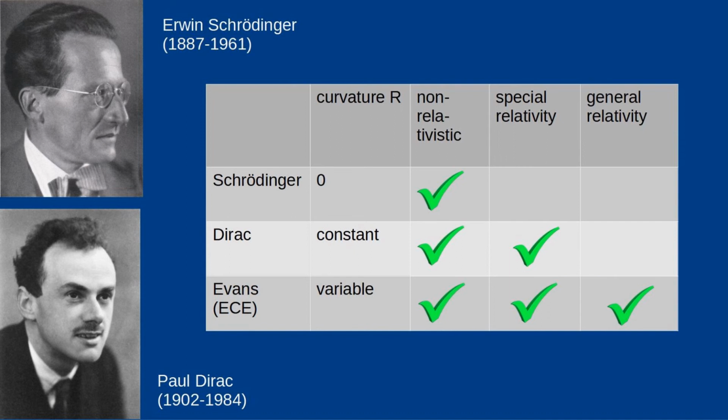There are three basic description models of quantum mechanics, which originate from Schrödinger, Dirac, and Evans. The three models differ in the use of spacetime curvature, first without curvature, second constant and third variable. Accordingly, we speak of non-relativistic, special relativistic or general relativistic quantum mechanics. The Schrödinger and Dirac models can be derived from the Evans model. This model is based on the previously mentioned ECE wave equation. It includes spacetime curvature and torsion effects and describes the long-sought union of quantum mechanics with general relativity.